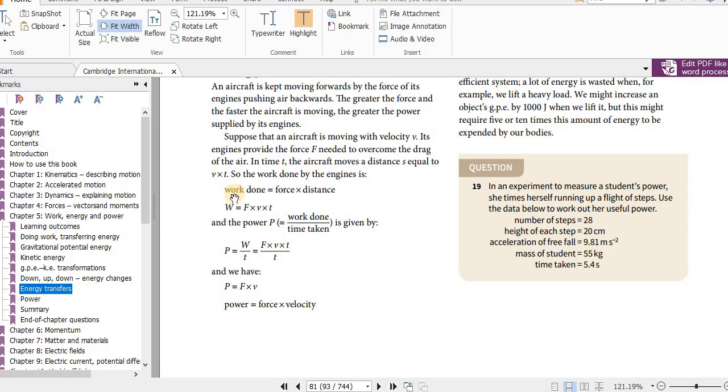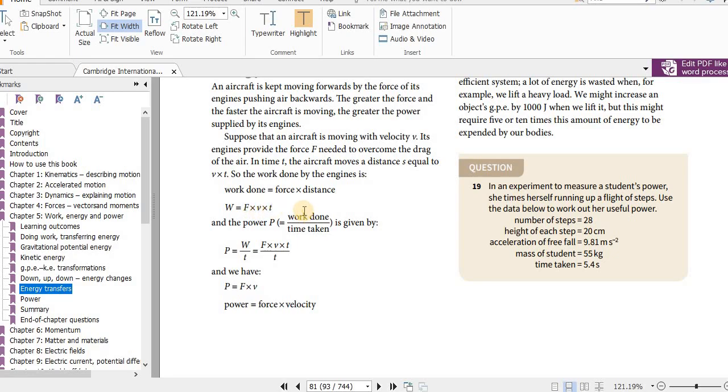Then we have this equation, work done equals force into distance moved in the direction of the force. And you know, distance moved in the direction of the force, that is displacement, and displacement is velocity times time. So we can write this equation, W equals F into s, W equals F into v into t.